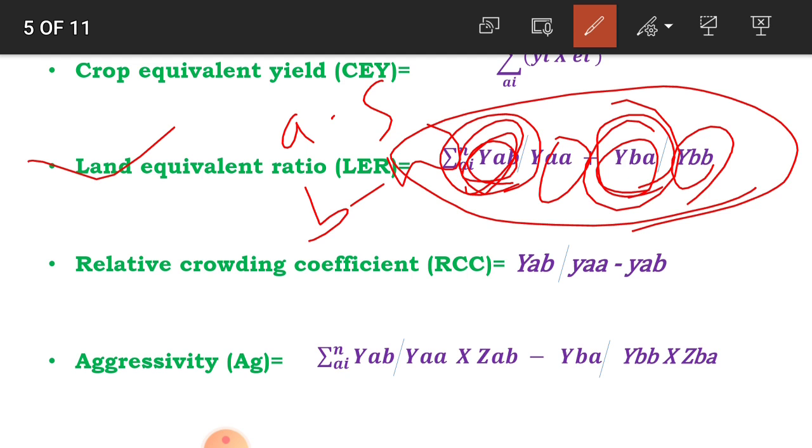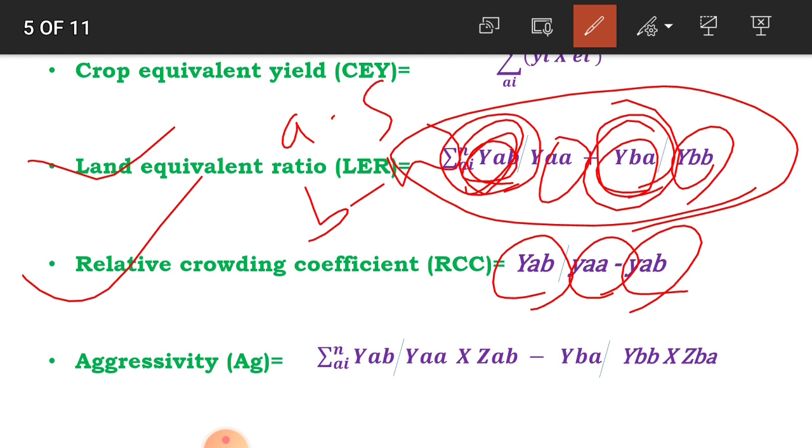The third one is the relative crowding coefficient, called RCC. It is calculated using the formula YAB divided by YAA minus YAB. YAB means yield of crop A as an intercrop, and YAA means yield of crop A as a pure crop. This is the relative crowding coefficient: the yield of intercrop and the yield of pure crop.